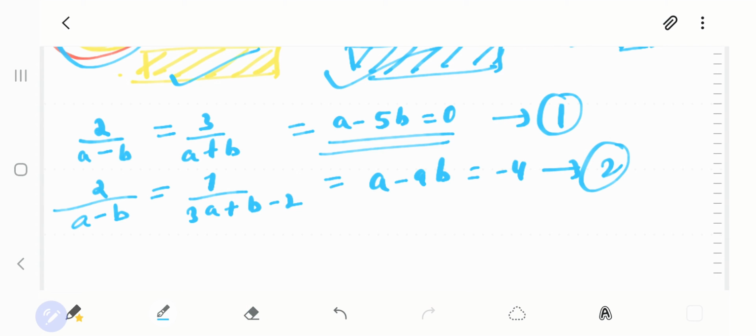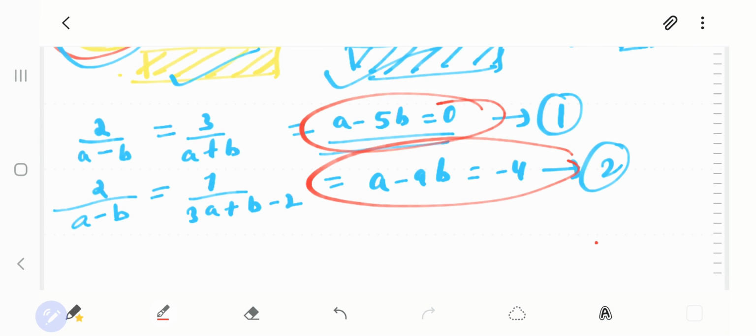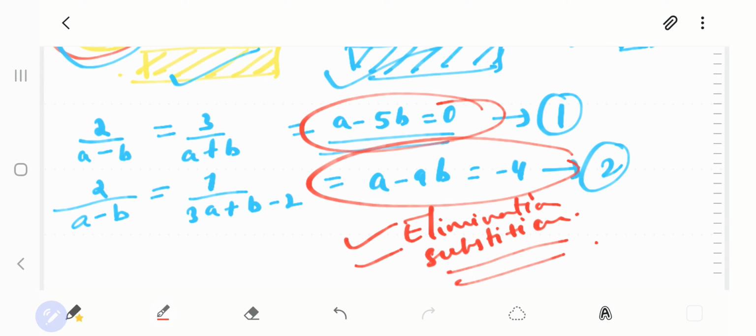And my dear kids, you all know very well how to solve this equation by elimination method. You can go with elimination method or substitution method. I'll also be teaching you one more method, which is your cross multiplication method. For that, I'll be sending you a separate video wherein we will cover all the cross multiplication problems. Clear, my dear kids? So that was question number 3 first.